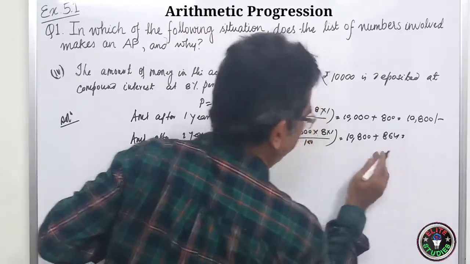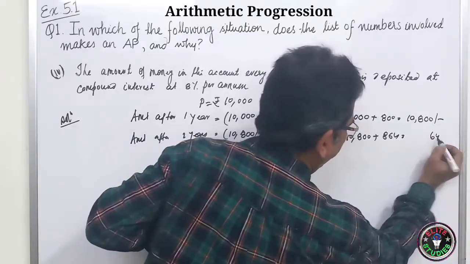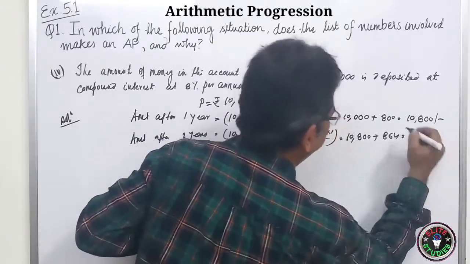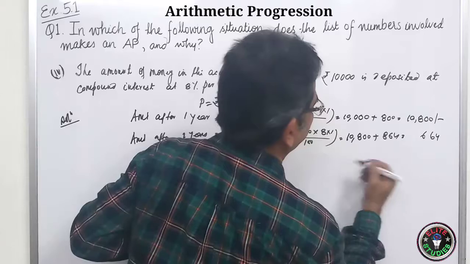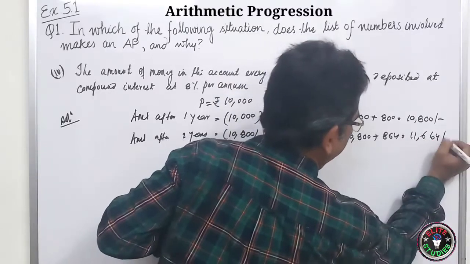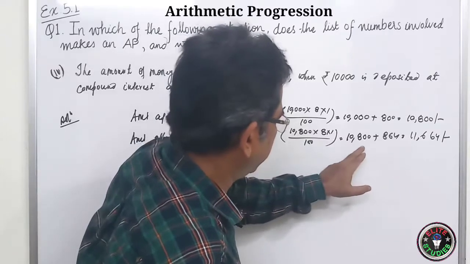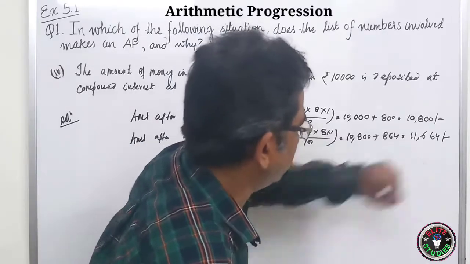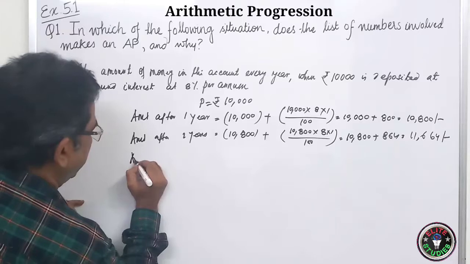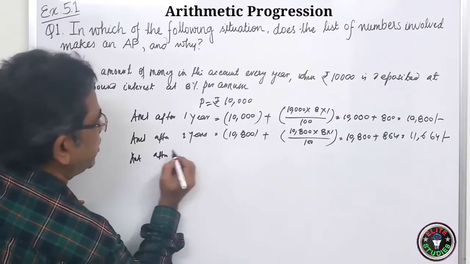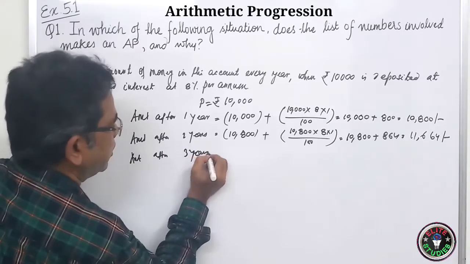So you see, add it: 6, 4, 8, 8, 16, 6 carry 1, and it is 11. You see, you are getting this: 64, 8, 8, 16, 6 carry 1, 10, 11. 11,664.